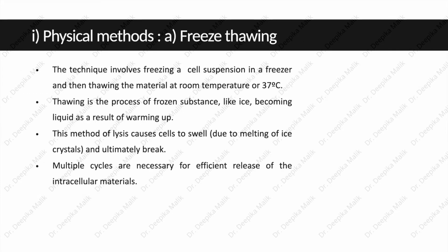Physical methods. First method is freeze thawing. The technique involves freezing a cell suspension in a freezer and then thawing the material at room temperature or 37 degrees Celsius. Thawing is the process of a frozen substance like ice becoming liquid as a result of warming up. This method of lysis causes cells to swell due to melting of ice crystals and ultimately break. Multiple cycles are necessary for efficient release of the intracellular materials.